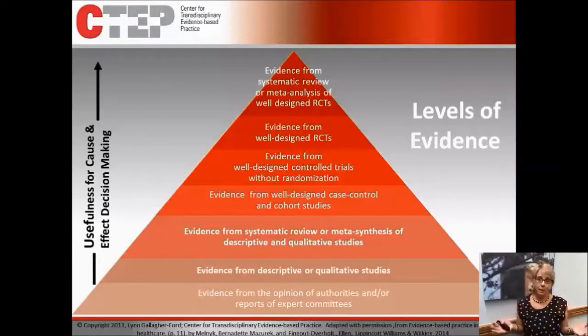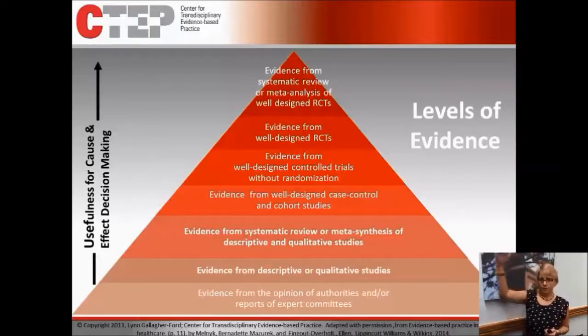And there are many, many of these evidence hierarchies out in the published literature. So the one that we are using is adapted from the Melnyk and Fineout-Overholt book. And basically, you just have to know which hierarchy you're using and pick the one that works best for you, but this is the one we're going to be using throughout this program. The whole point of a hierarchy is to identify levels of evidence, and that's based on rigor of research methodology.